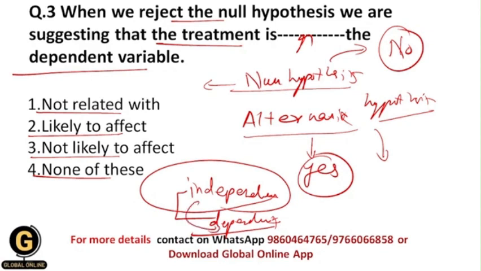So it's like that, and that's why whenever we reject the null hypothesis, then obviously we are going to accept the alternative hypothesis, and that's why it suggests that the treatment is affecting the dependent variable, and that's why your correct answer should be 2, that is likely to affect the dependent variable.